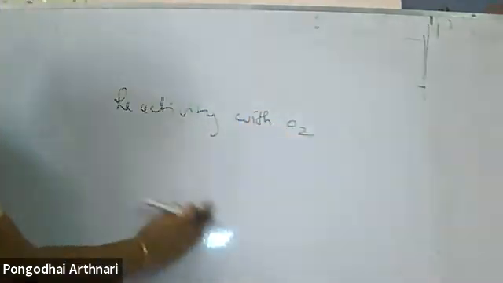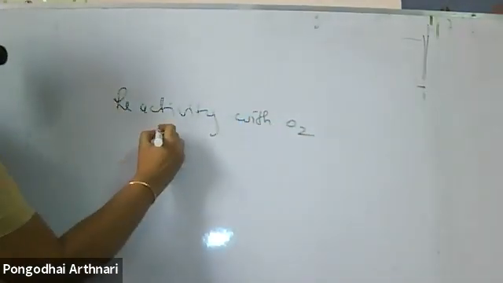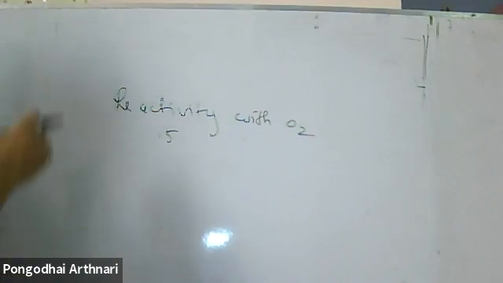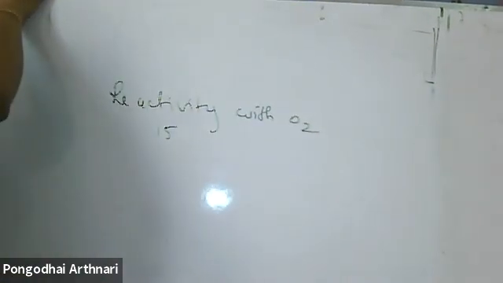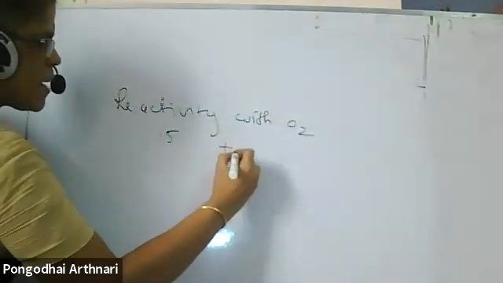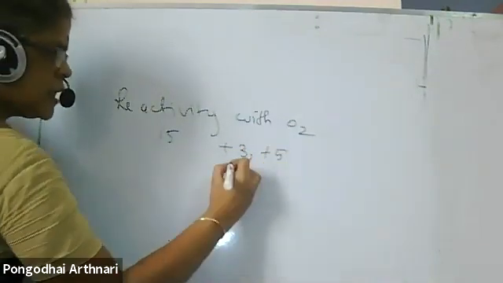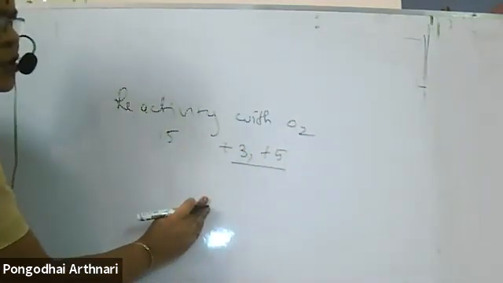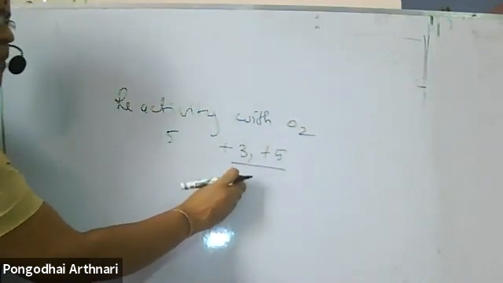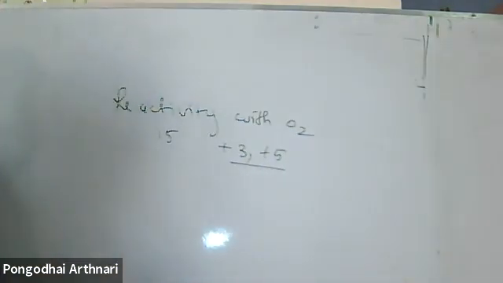Now I have to start with reactivity with oxygen. Already we have seen that in this 15th group, the common oxidation states are +3 and +5. But some of the elements show other oxidation states too.